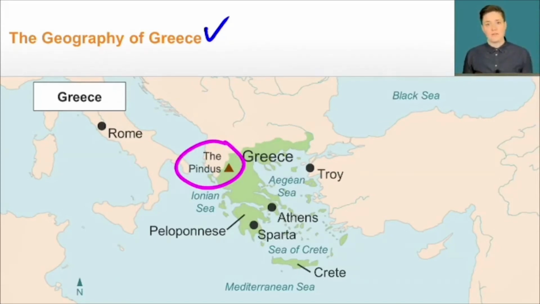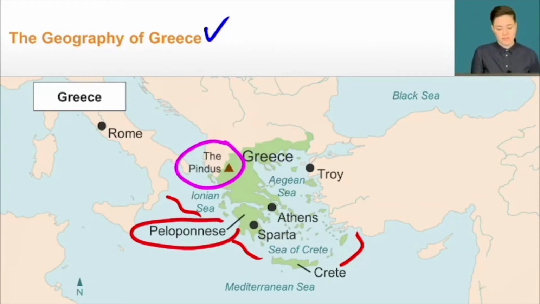You can see that Greece also had quite a lot of rocky terrain, which was very good for herding animals. It had a lot of good land further down towards the coast that was very good at growing things like wheat, dates, and olives, crops that could be sold for very serious profits. And you can also see how much ocean there is all around Greece here. There are a lot of different coasts that they had access to, which made it a lot easier to trade things and also spread ideas from one place to another, including this particular peninsula here, the Peloponnese. And it's no wonder civilization developed so early in Greece with all of these different advantages.